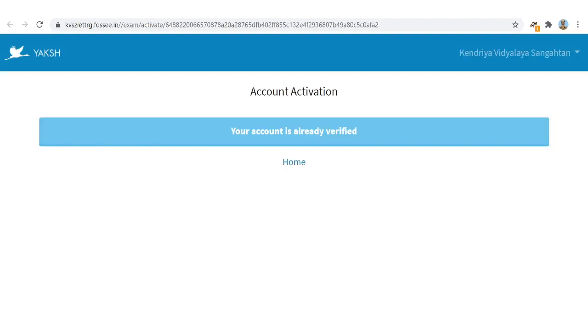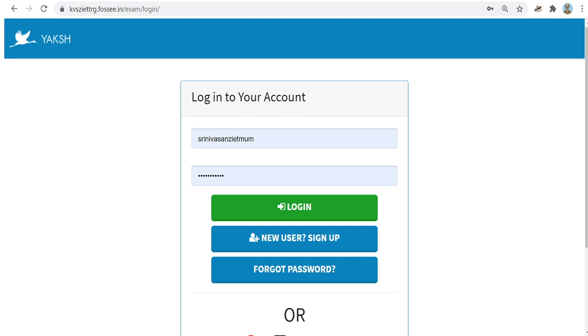Then your account will be activated. Your name will come in the right corner. Click home. Now you can log into your account with the credentials. That is your username and password. Please remember the website.